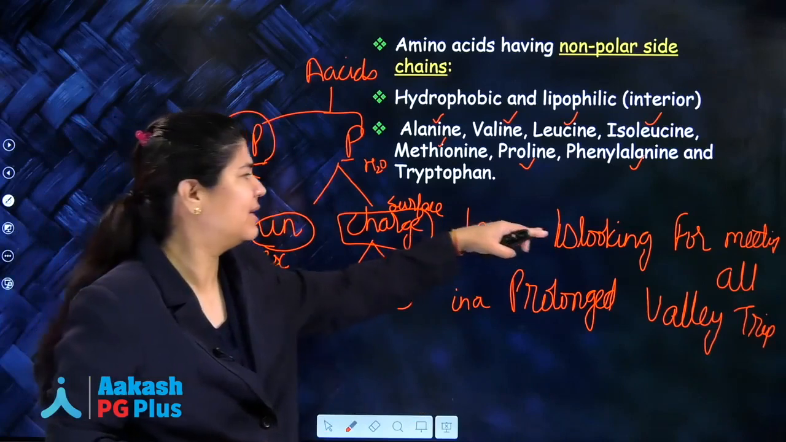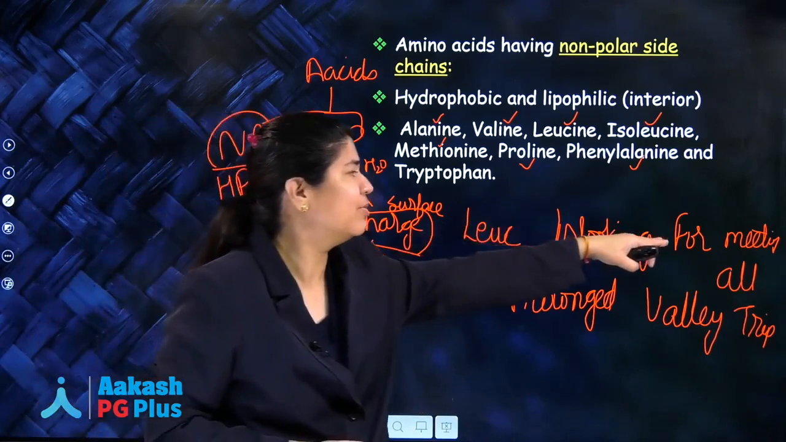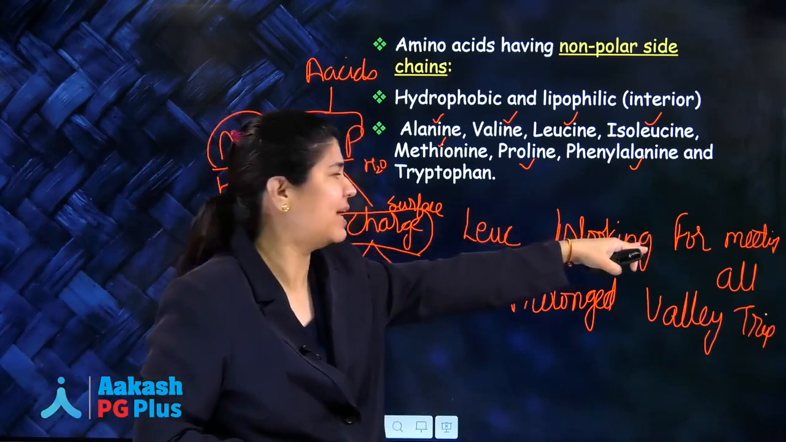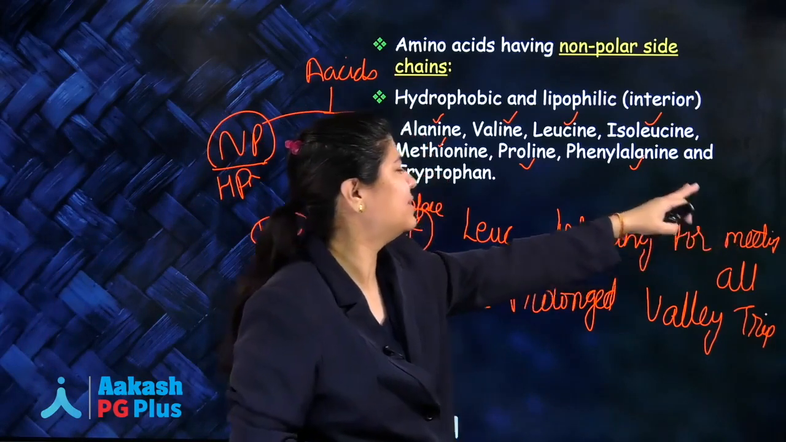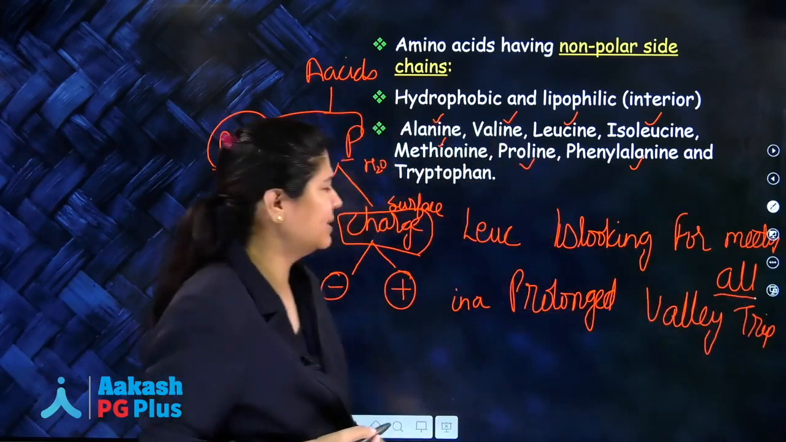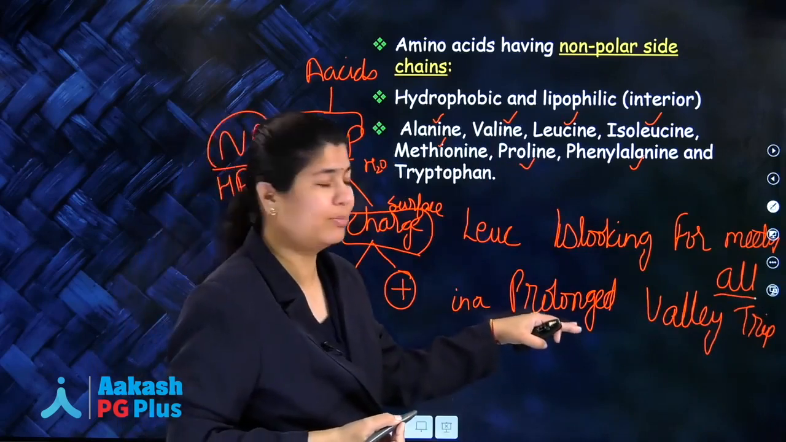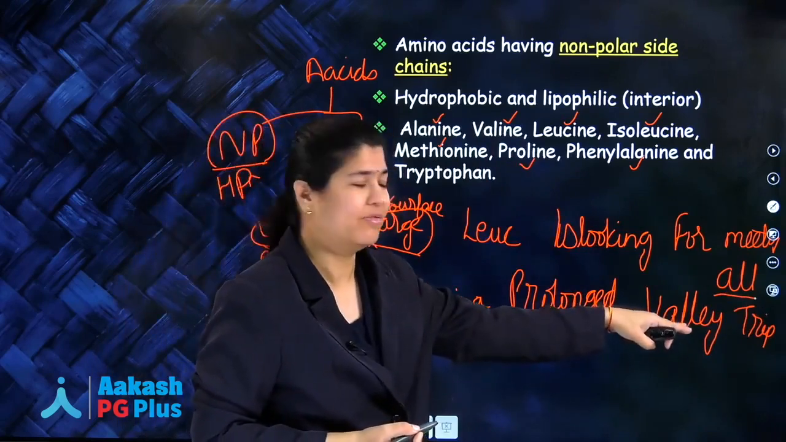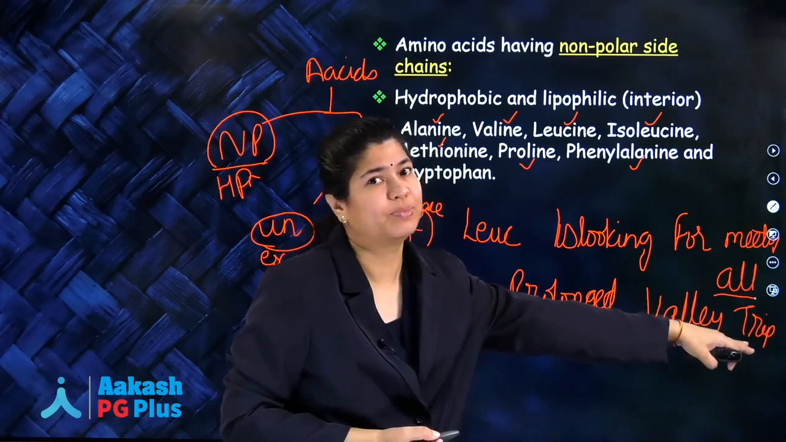So the mnemonic I have made is: Luke is looking. Luke for leucine is looking for isoleucine. For the pH, phenylalanine. Meeting is for methionine. All is for alanine. In a prolonged, proline, valley, valine, tryptophan.